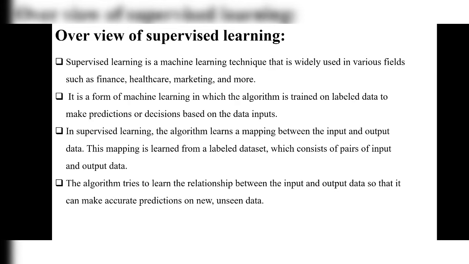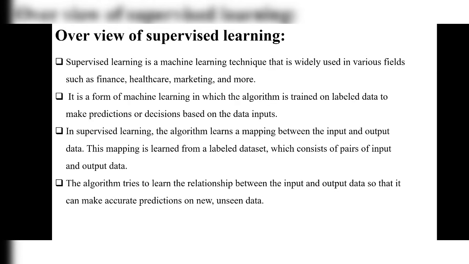Okay. It is a form of machine learning in which the algorithm is trained on labeled data to make predictions or decisions based on the data inputs. See one thing, in supervised learning we will train the algorithm on labeled data. For what? To make predictions or decisions. It makes predictions or decisions mainly based on data inputs only. It considers only inputs. After considering inputs, after our training to our algorithm, it provides the output. Okay. So firstly, we will train the algorithm on a labeled data set.